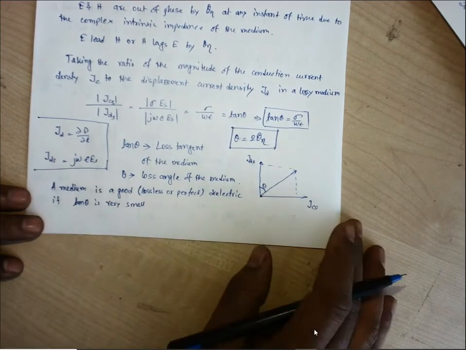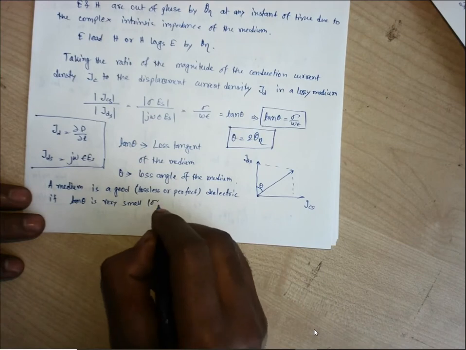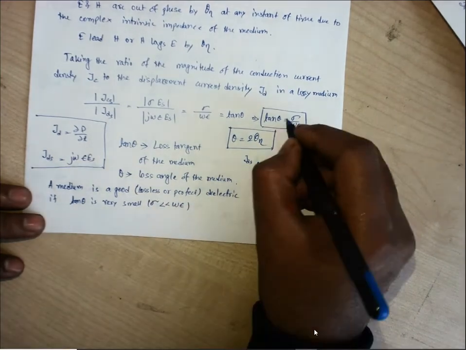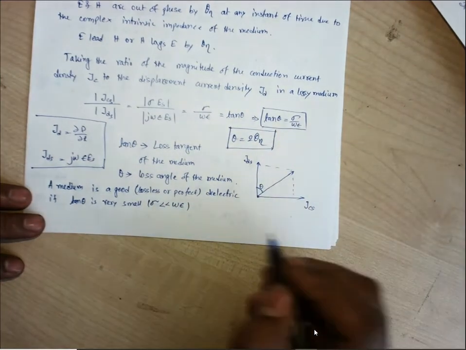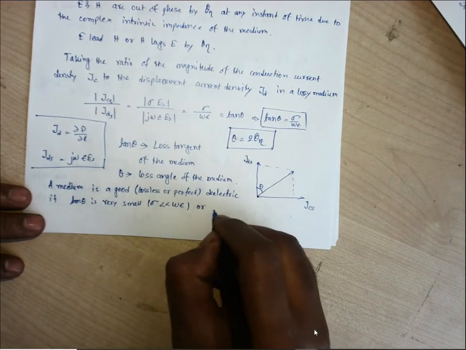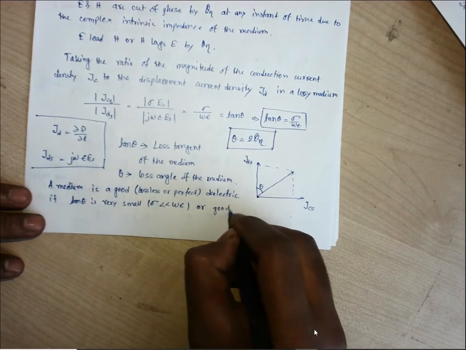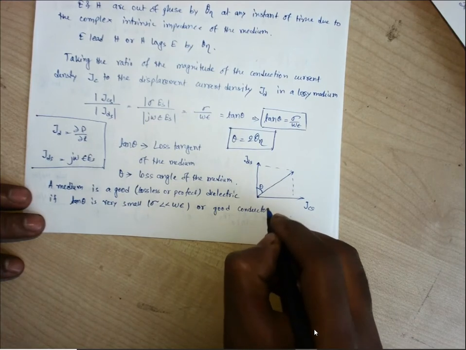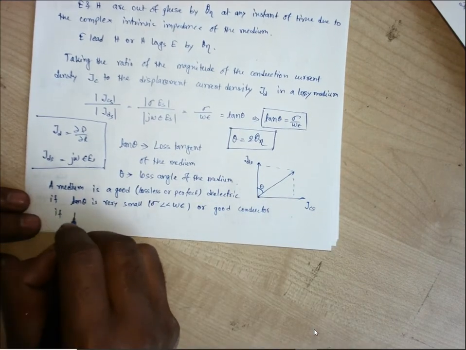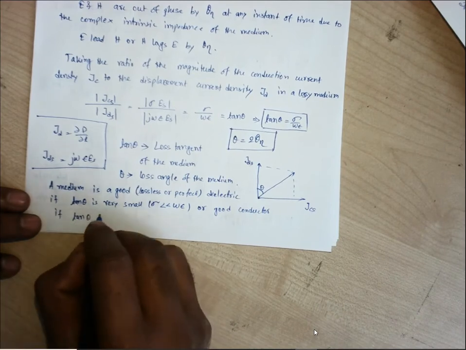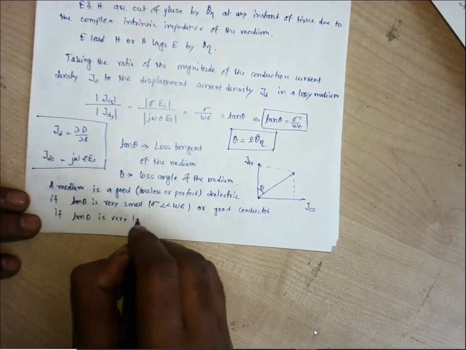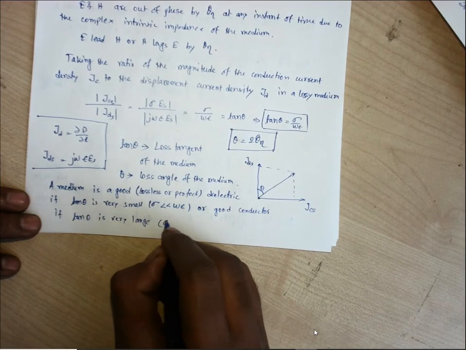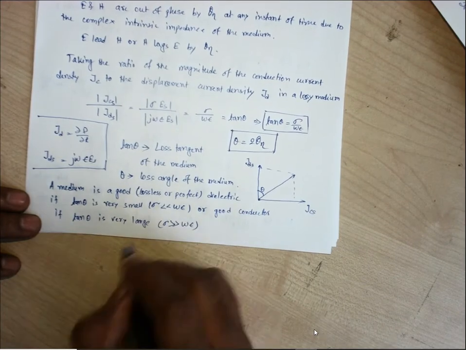So what does it mean? Sigma less than omega epsilon, then only this tan theta will be small. Or a good conductor if tan theta is very large. For this case, sigma should be greater than omega epsilon.